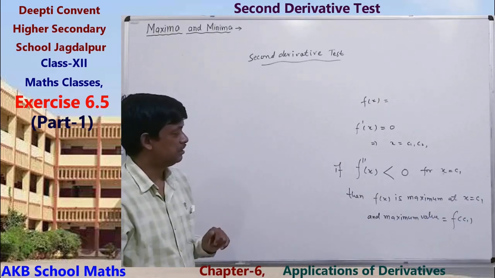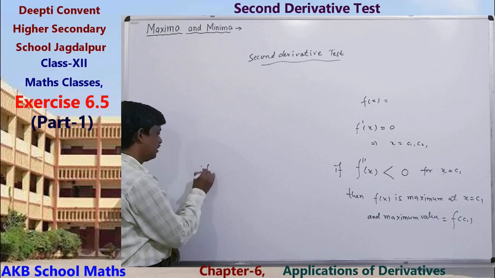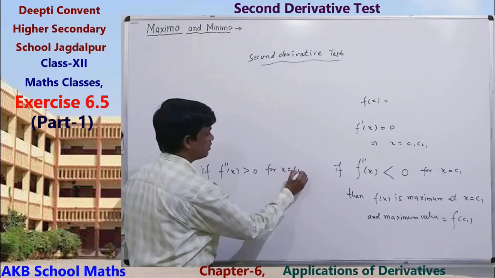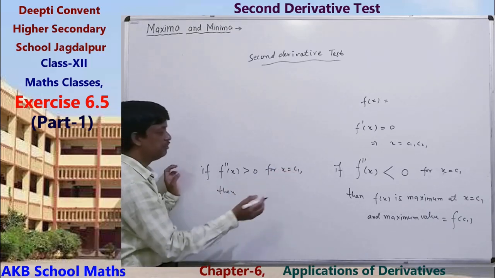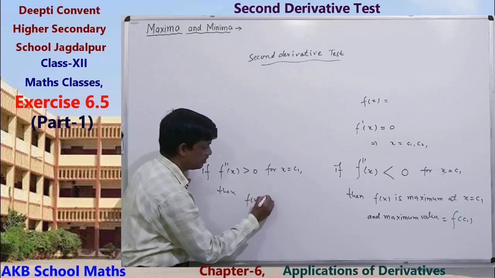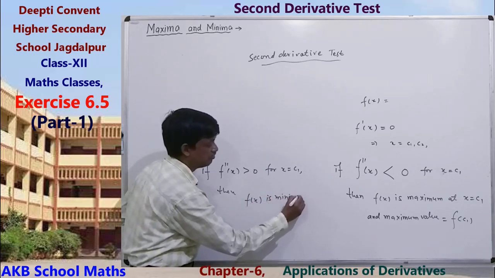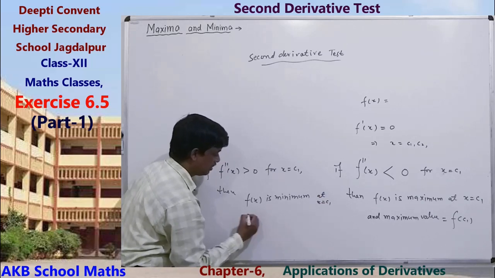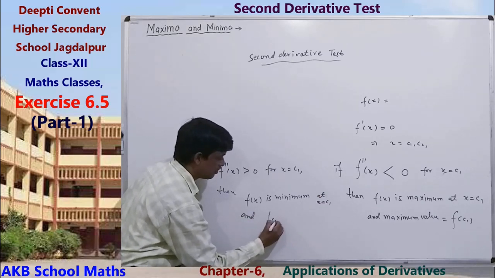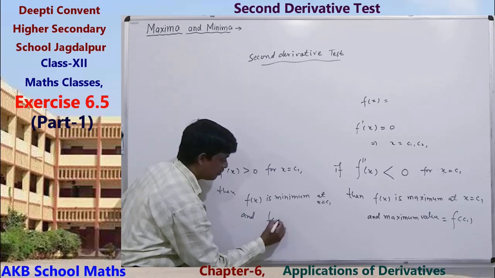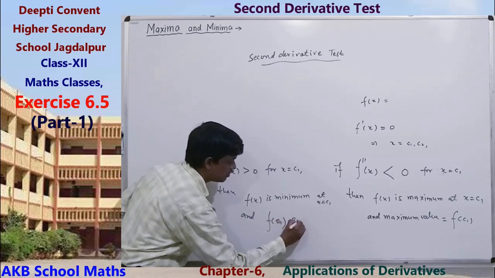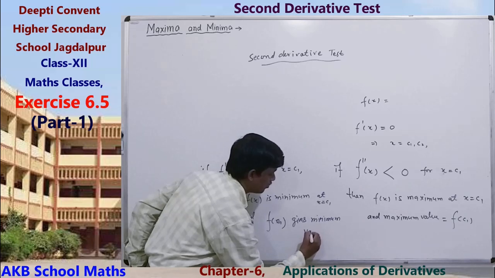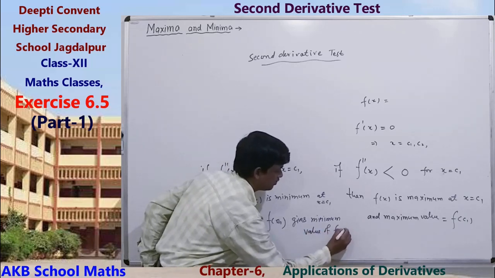Okay. Similarly, if f double dash x is greater than 0 for x equals c1, then f(x) is minimum at x equals c1, and f(c1) gives the minimum value of f(x).